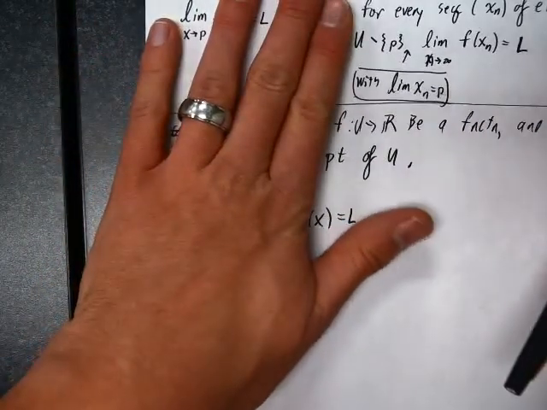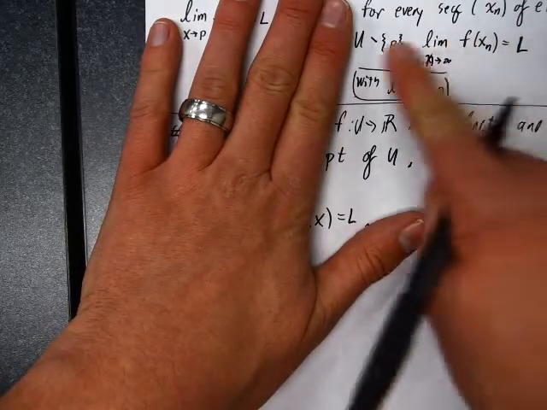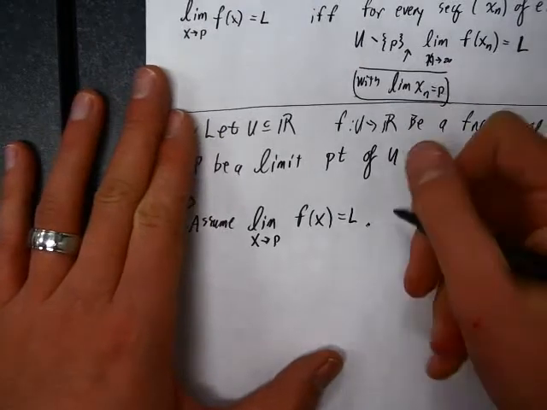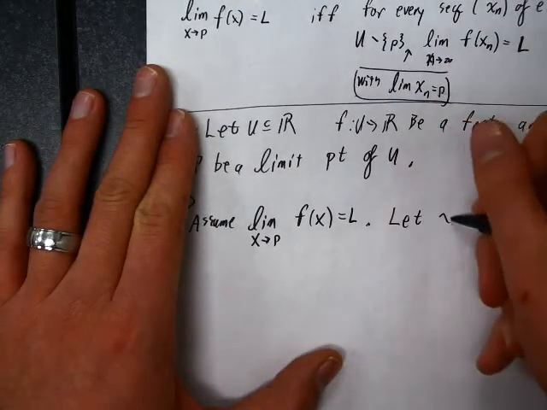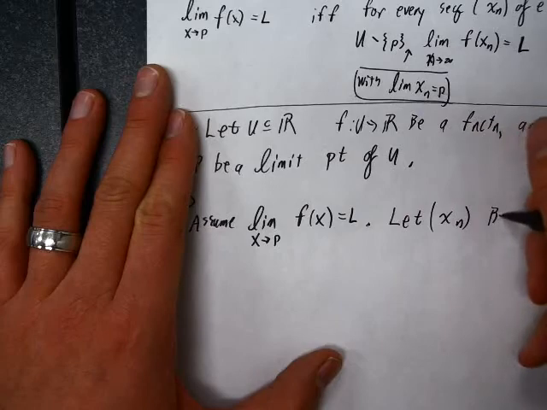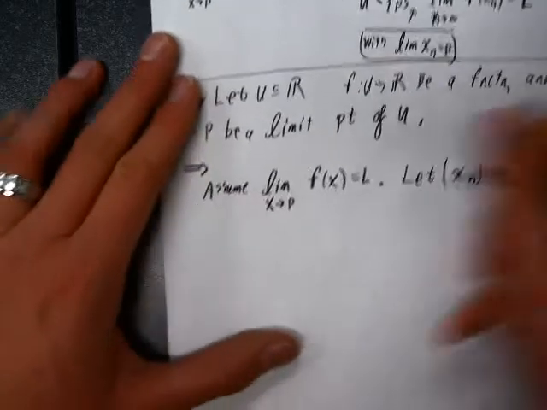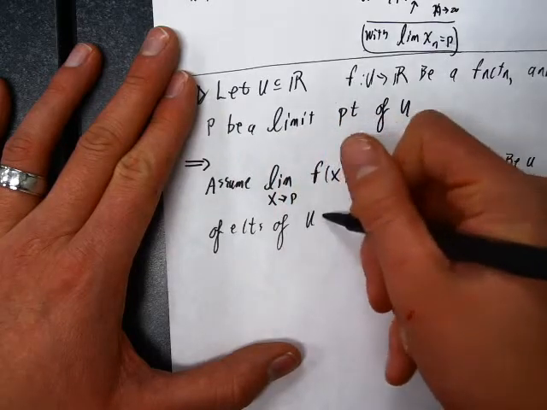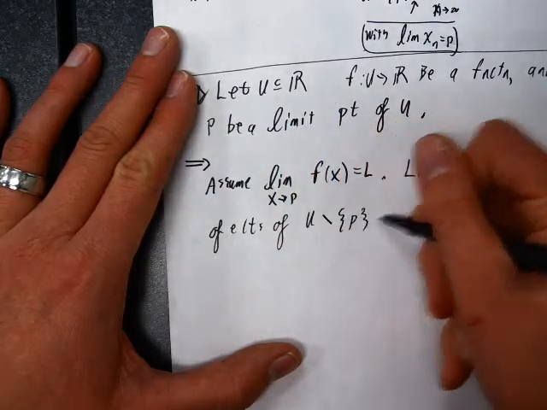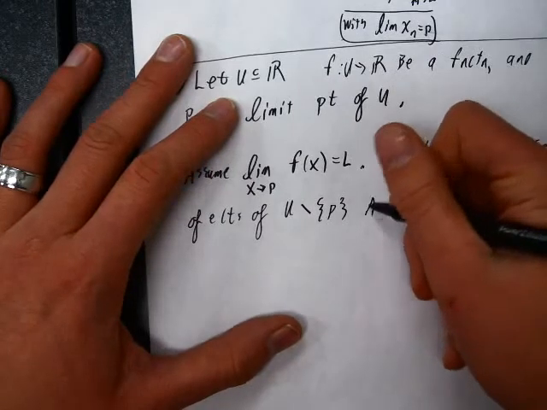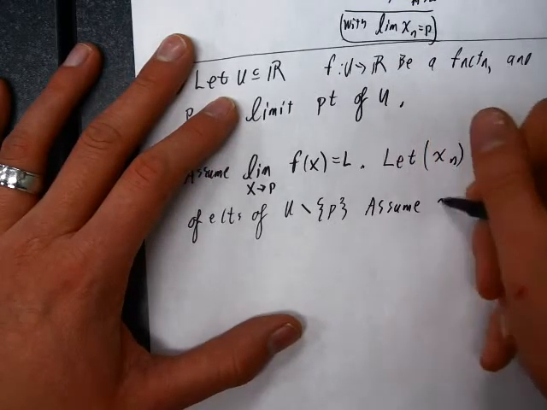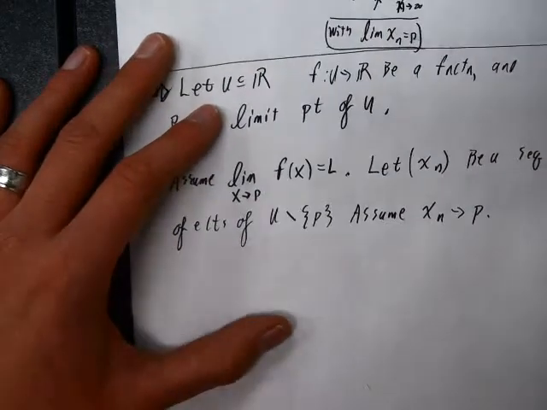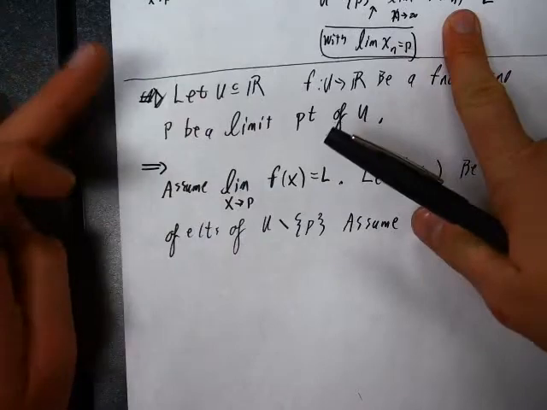And we want to prove something about every sequence of elements of u different from p with limit of x sub n equal to p. We want to prove something about those, so let's consider any one of those. Let's let x sub n be a sequence of elements of u different from p, and let's further assume x sub n converges to p. And what do we want to show? We want to show that the limit of f of x sub n is equal to L.